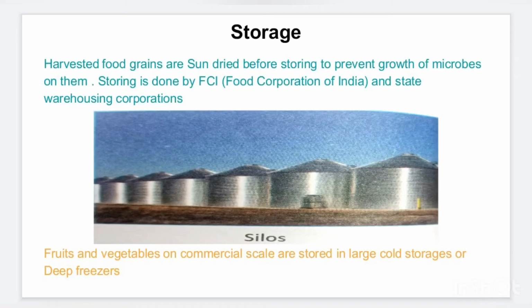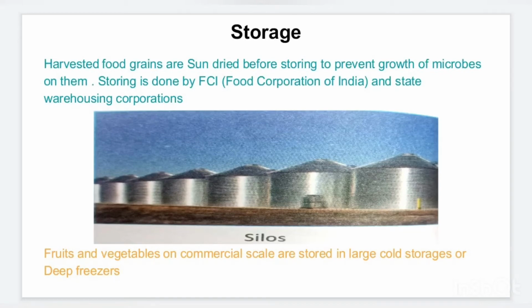The harvested food grains are first sun dried, so that if there is a little moisture in it which can cause damage, we remove all that moisture before storing, and to prevent the growth of microbes on it.